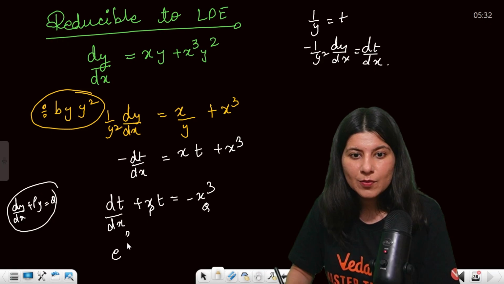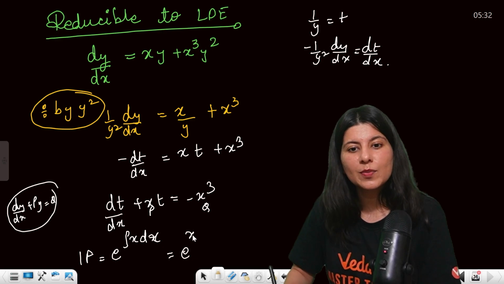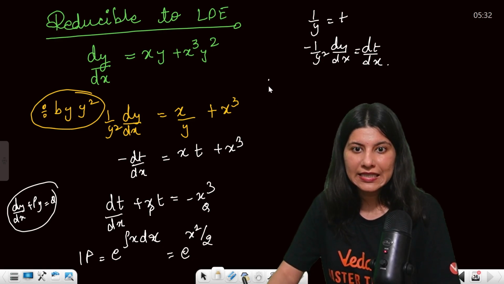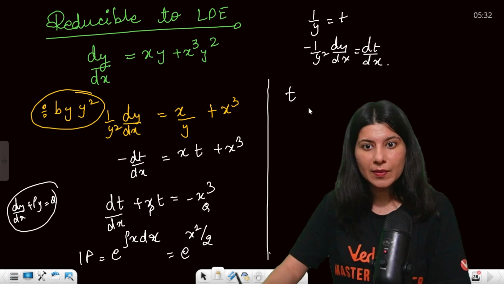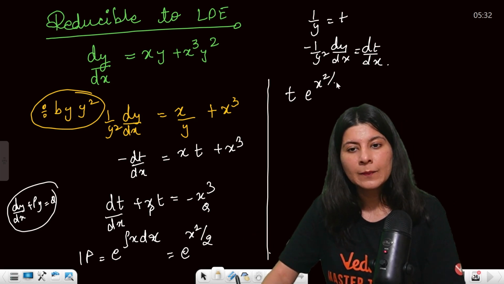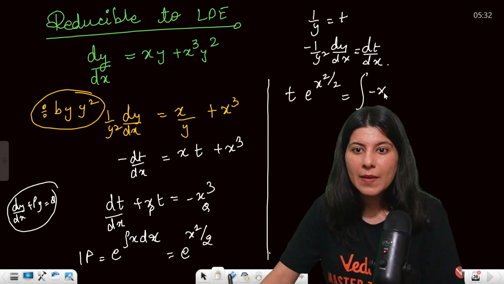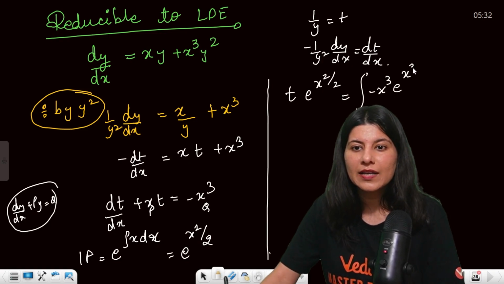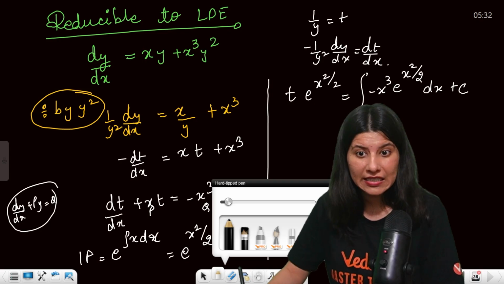So e raised to power integral of x dx is your integrating factor. So this is e raised to power x square by 2. This is your integrating factor. Now your answer will be t multiplied by the integrating factor is equal to integral of Q. What is Q? Minus x cube e raised to power x square by 2 dx plus c. Now you have to integrate this.